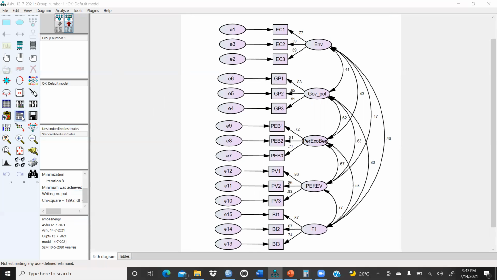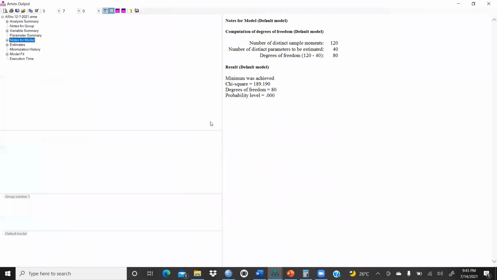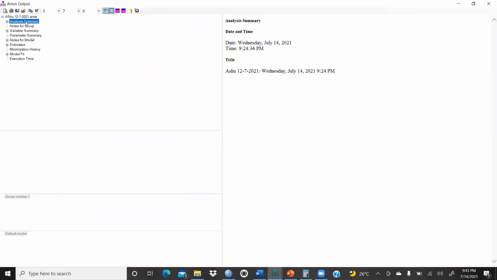We will click on our output file, and the output file is here. Mine is here. One by one, we have to discuss. I had already explained the analysis summary, when I ran this on 14 July 2021. This is the time when I ran this file. And after that, notes for groups.